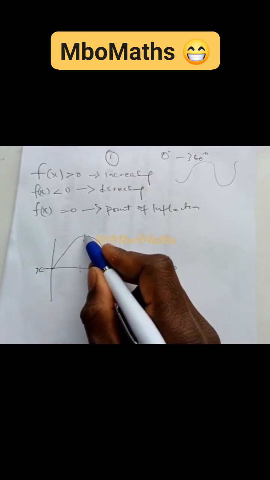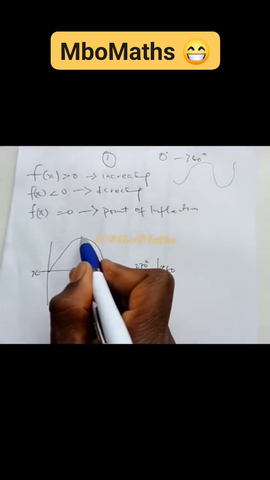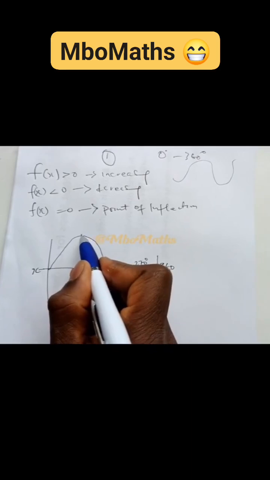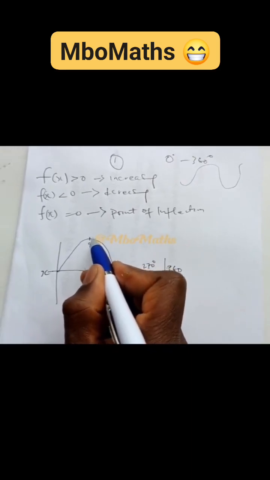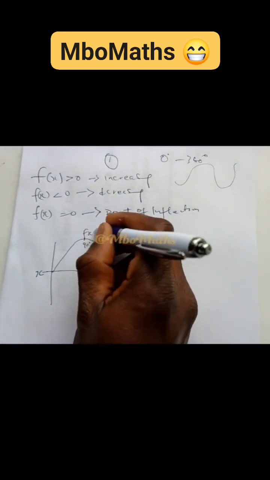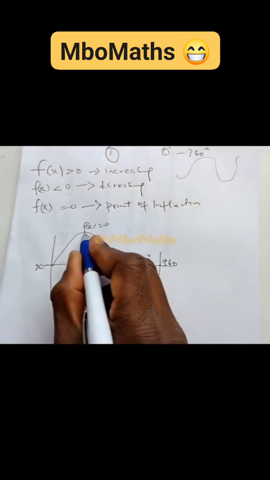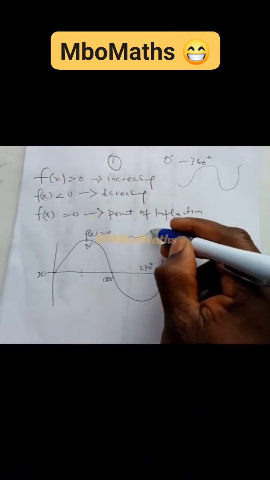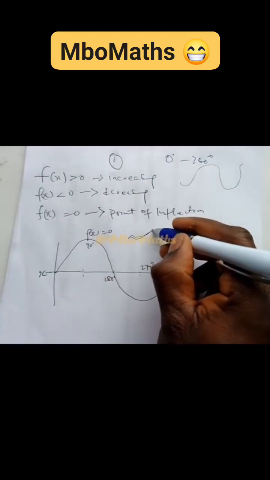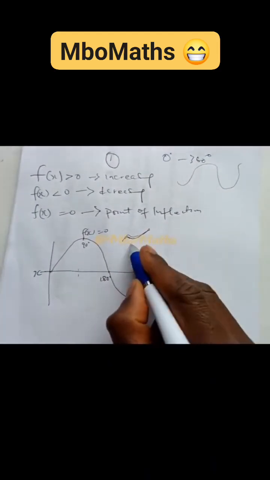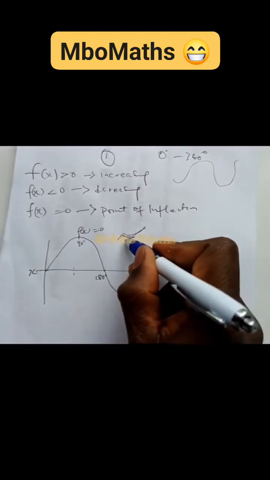So at a point, when it gets to this point, at this point s, it is neither increasing nor decreasing. That is where f of x is equal to 0. That is where we call the point of inflection, a point where s either changes to maybe decreasing or increasing. So this is what we used to denote it back then.